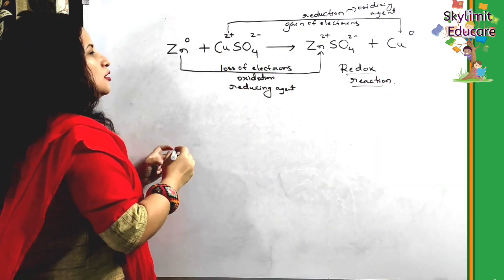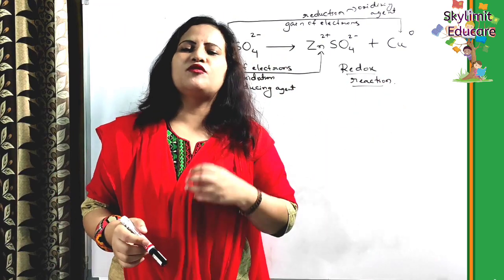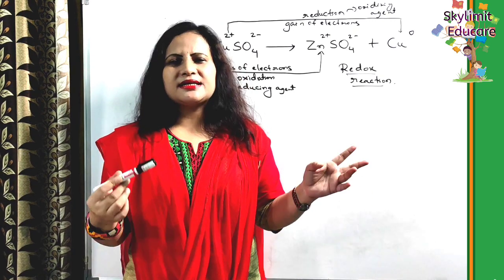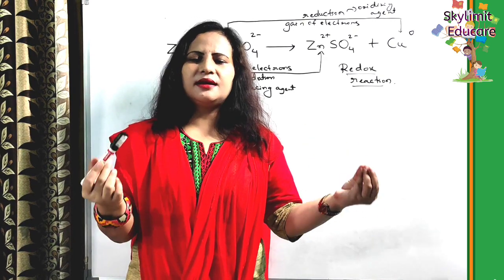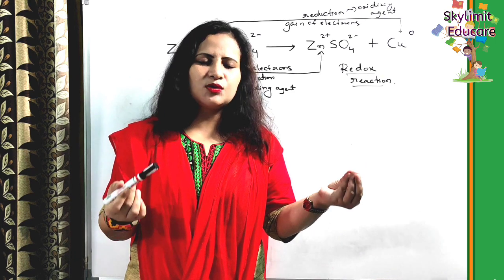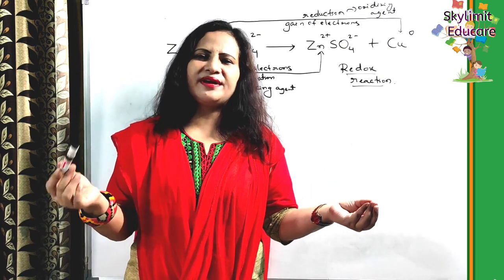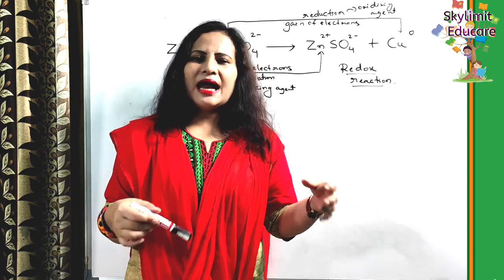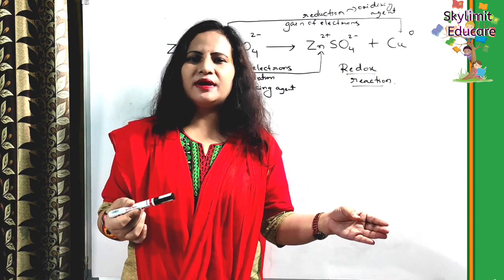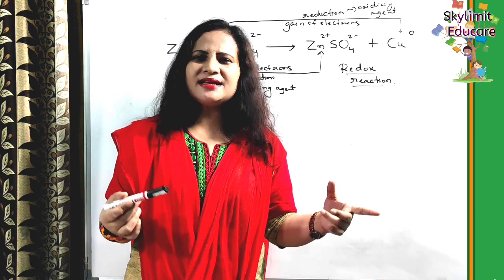Okay students? So I hope students, with this your idea about the electrovalent bond is clear. Also, you just practice writing the Lewis symbol, as well as the orbit structure. Practice the orbit structures of various other ionic compounds. Okay, and in the next class we'll be discussing the covalent bonding. Okay, so till then, take care and study.